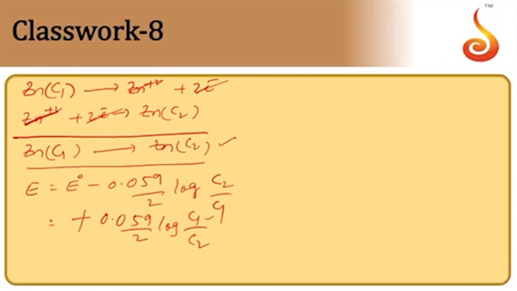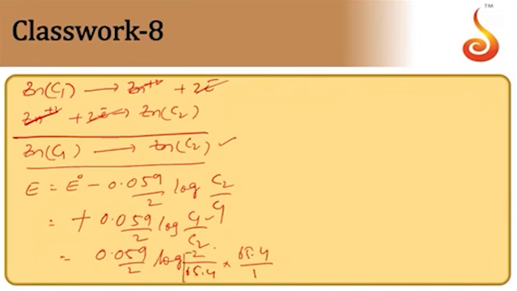One is given as 2. This will be 2 by 65.4, because moles you require. The other one will be 1 by 65.4. So C1 by C2 comes out to be 2 by 1, which is equal to 0.059 by 2 into log of 2 grams by 65.4 over 1 gram by 65.4.